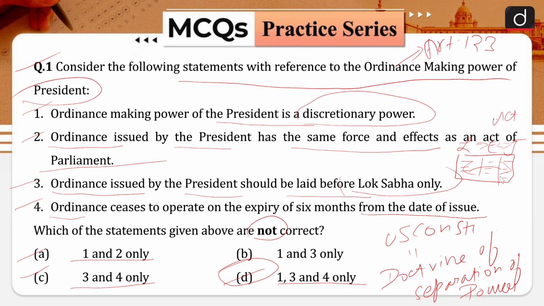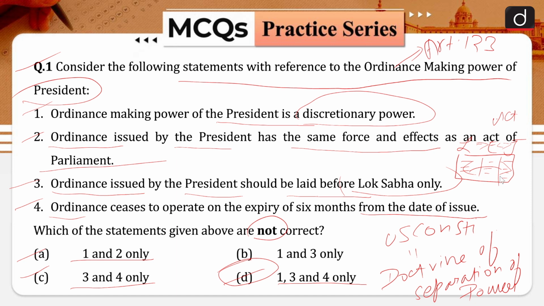Considering this, it can be said that the ordinance is not a means of parallel legislation of the Parliament. The President can promulgate an ordinance only when he is satisfied that a situation has arisen that renders it necessary for him to take immediate action.